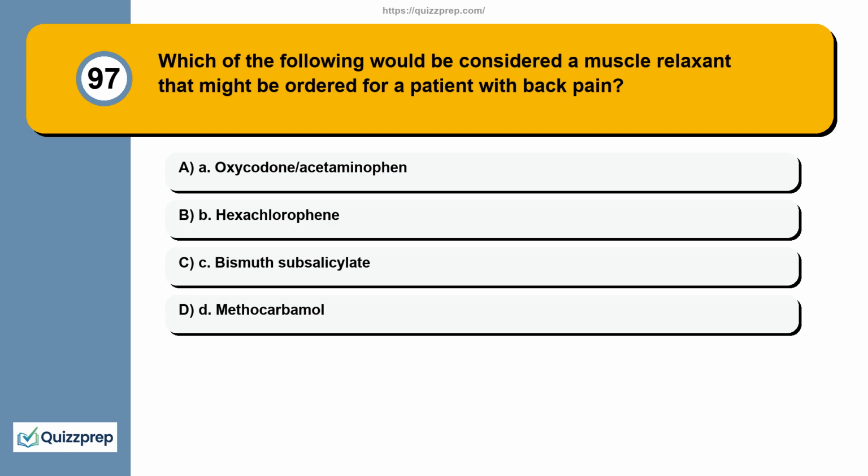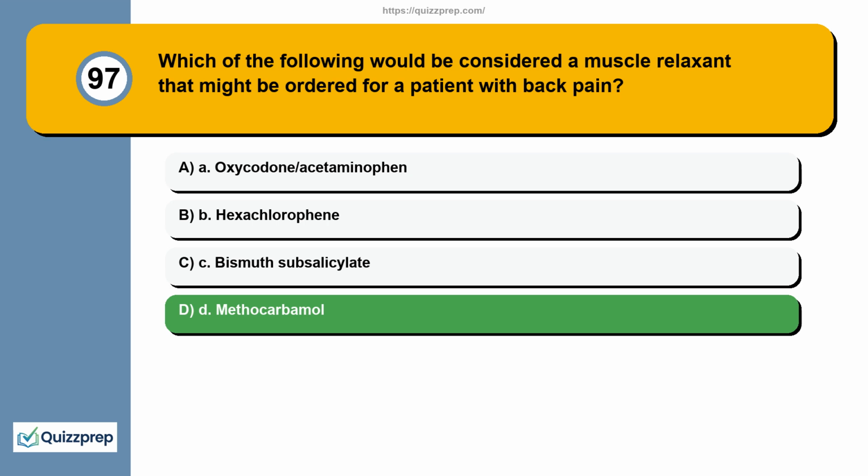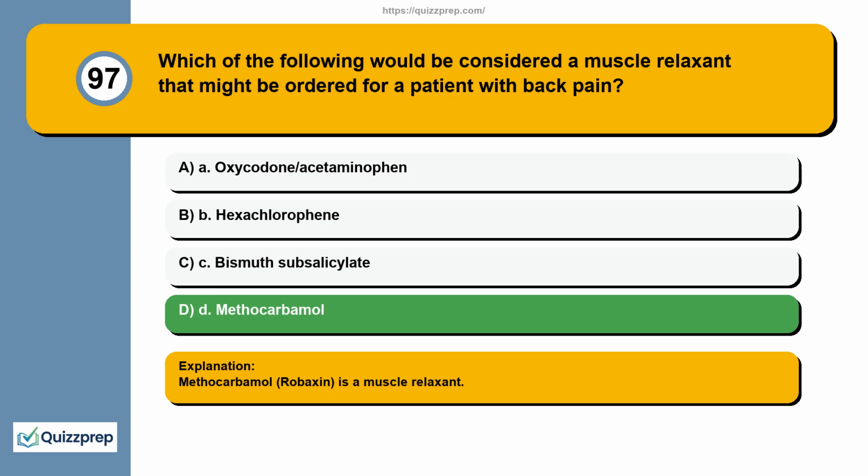Question 97. Which of the following would be considered a muscle relaxant that might be ordered for a patient with back pain? A. Oxycodone/acetaminophen. B. Hexachlorophene. C. Bismuth subsalicylate. D. Methocarbamol. Methocarbamol, Robaxin, is a muscle relaxant.